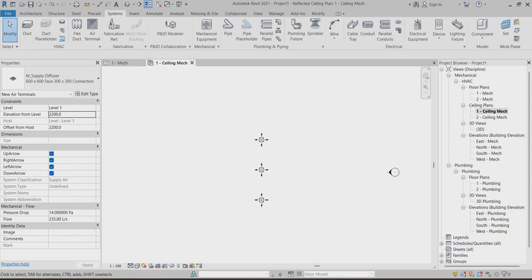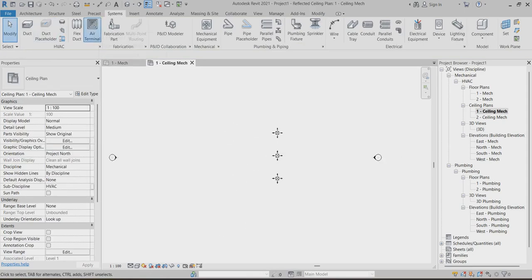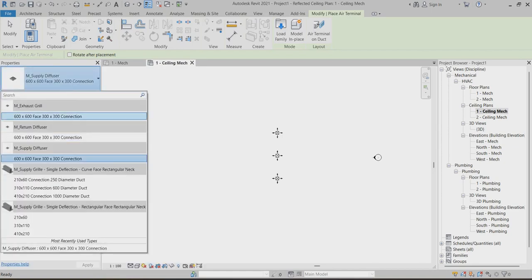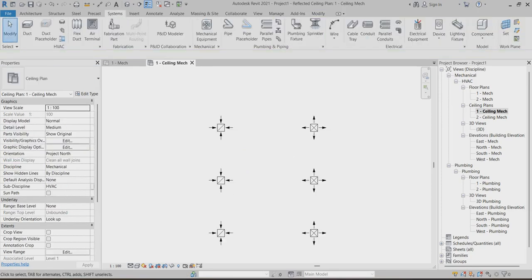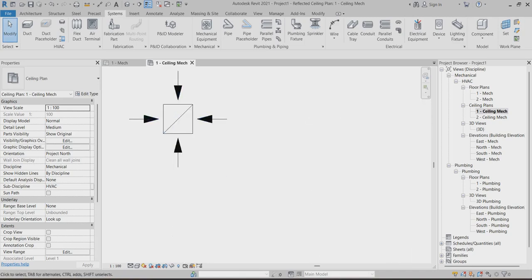At the same time, you can go to choose the air terminal, choose the rectangle, sorry, the return diffuser, and set it to 2200. As usual, you can apply it like this. When you choose these two, you can find the difference.